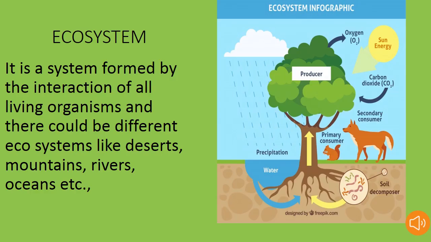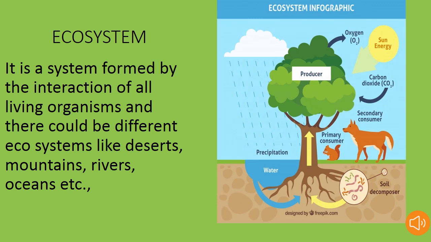Now we will discuss about ecosystem. So what is ecosystem? It is a system formed by the interaction of all living organisms with each other. All plants, animals and human beings depend on each other and on the immediate surroundings of the natural environment. There could be different ecosystems in different environments like deserts, mountains, dense forests, rivers, oceans, etc. Ecosystems have different types of living organisms that interact with each other. These can be divided into three categories: producers, consumers and decomposers.